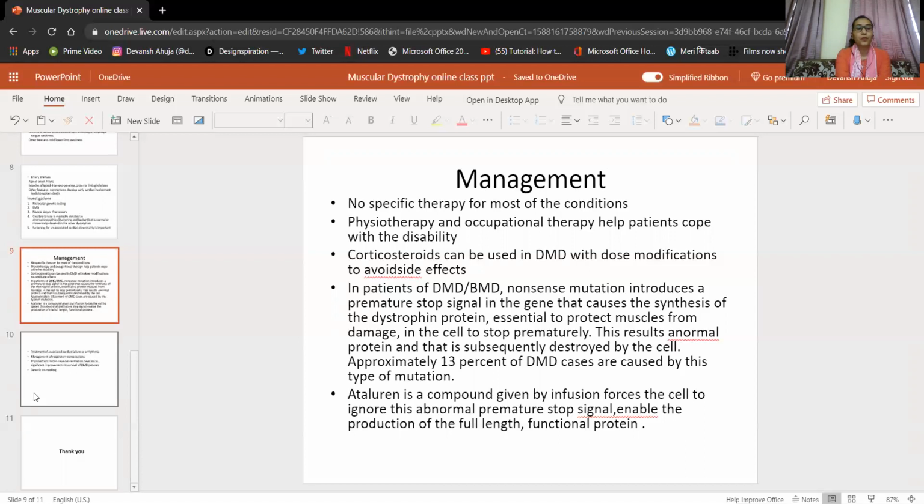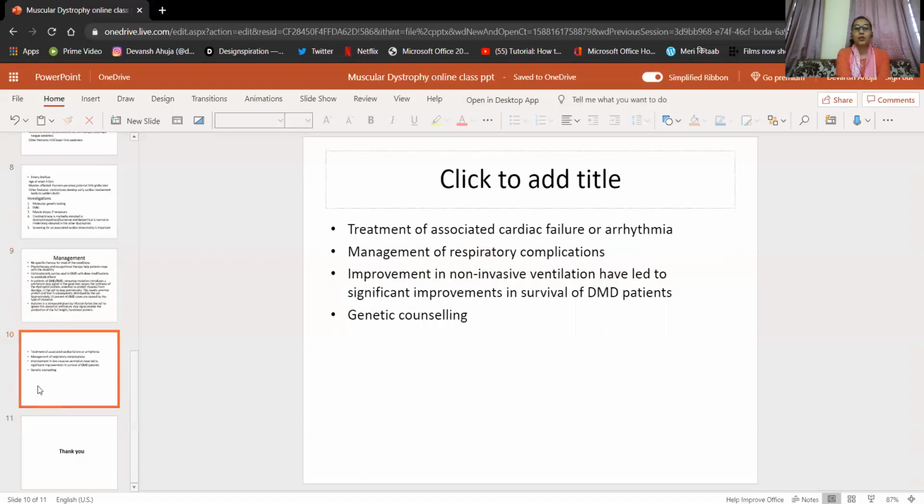The next steps of management: as muscular dystrophies are associated with cardiac abnormalities, treatment of associated cardiac failure or arrhythmia should be started. And if the patient has respiratory complications, they should be managed with proper treatment. Improvements in non-invasive ventilation have led to significant improvements in the survival of Duchenne muscular dystrophy patients. So in case of respiratory failure, the patient can survive for a longer period due to improvement in non-invasive methods of ventilation. The last and very important part of the treatment is genetic counseling.